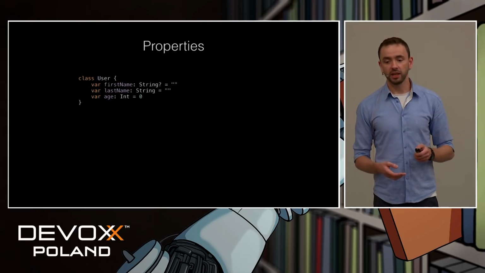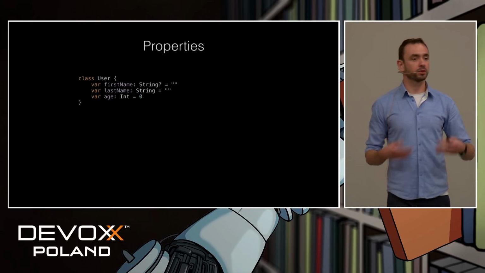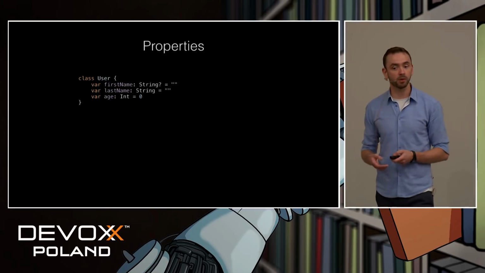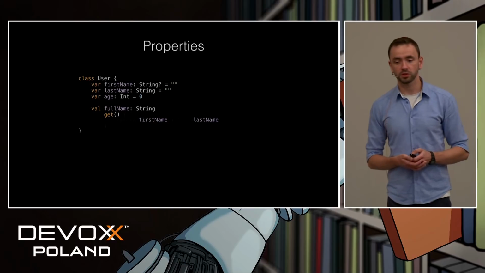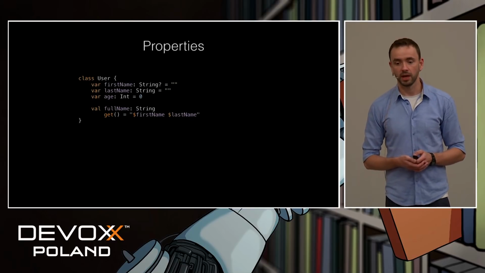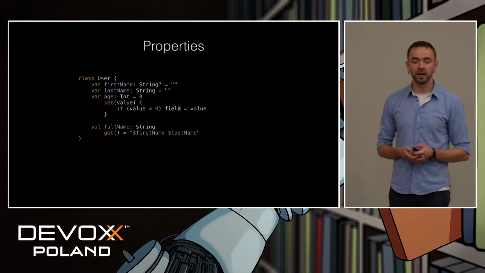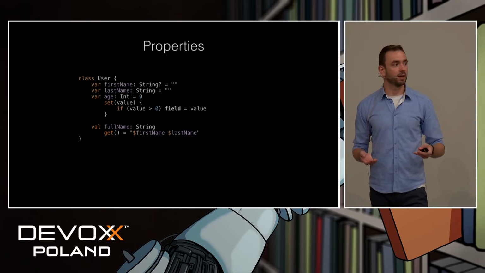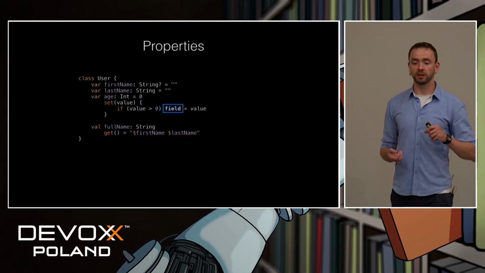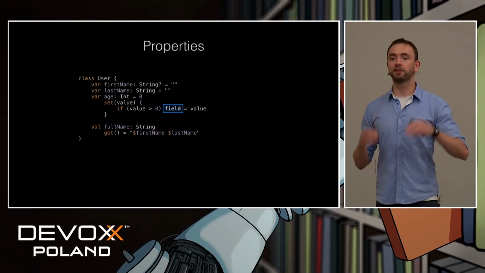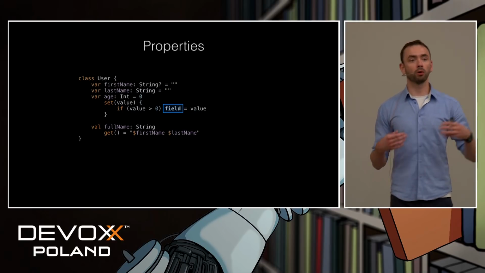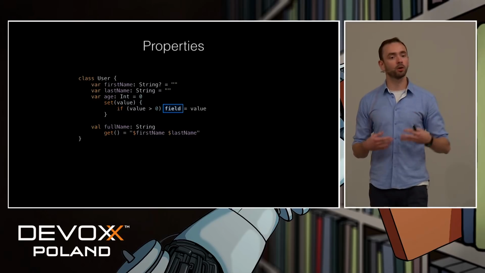So let's see how can we actually override those getters and setters. How can we make a custom getter? For example, like this. And of course, we can simplify it a bit. And this is how we can make a custom setter. And this field in here, which is in bold, this is actually this private field, which is accessible only from within its getter or setter.